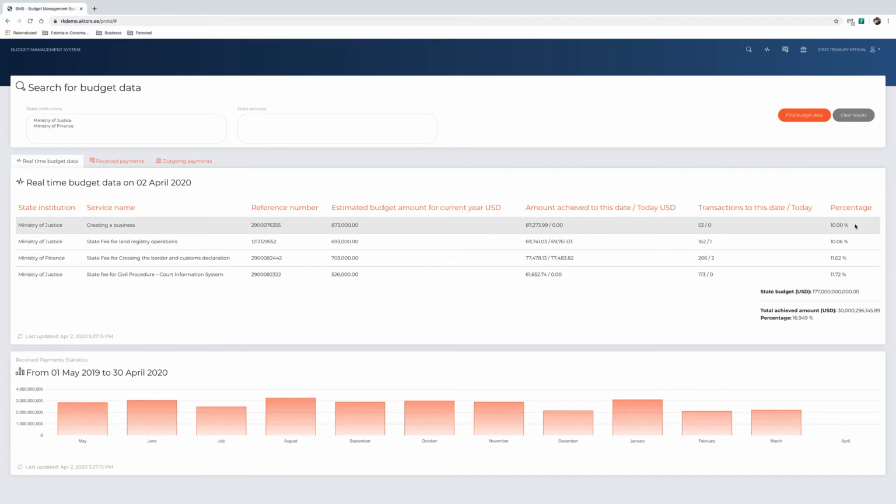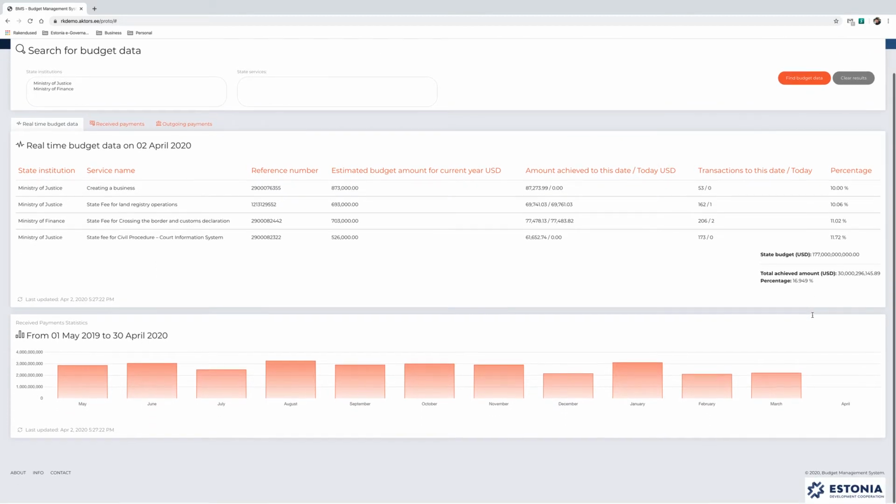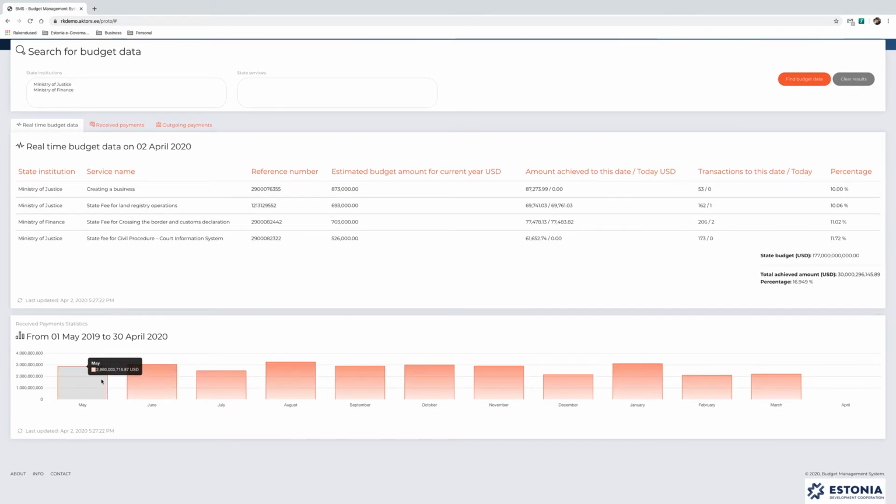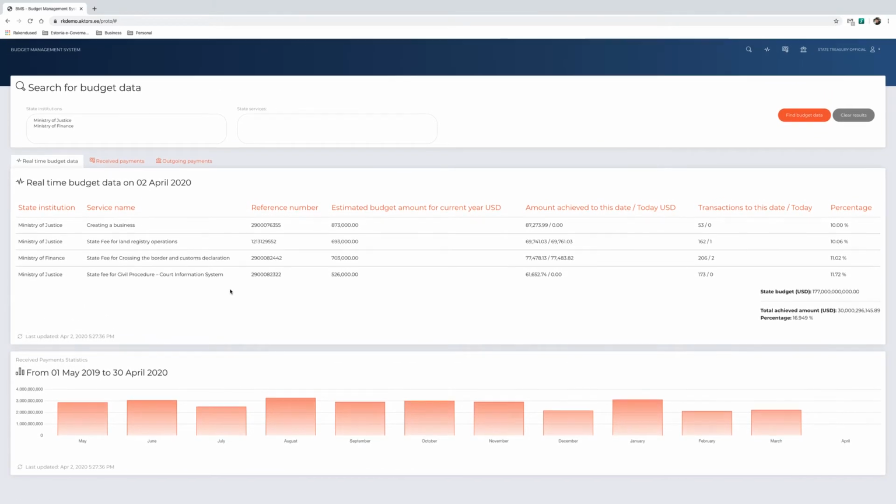Here we saw detailed data by service and the totals for the whole state budget and the current accrual. Below, we can see a graph showing the monthly fulfillment of the budget on the basis of payments received. The main processes in the budget management system are the reservation of funds, payments, loans, interest calculations, security management, and budgetary reporting. In this brief demonstration, we highlight two of the main processes: received payments and outgoing payments.